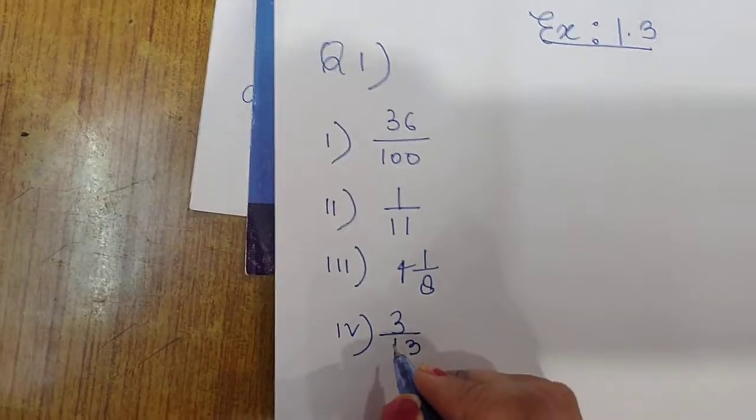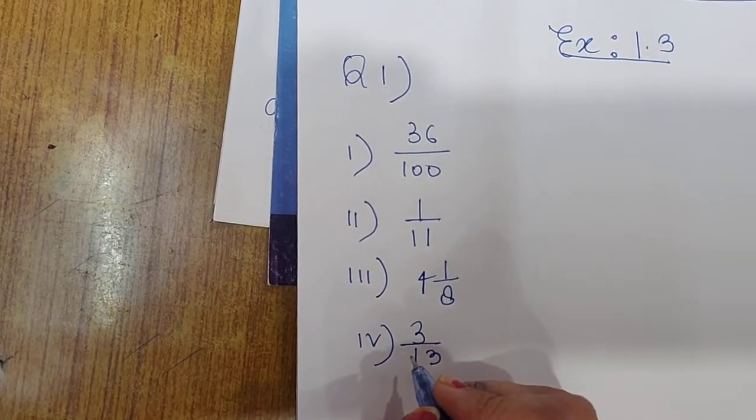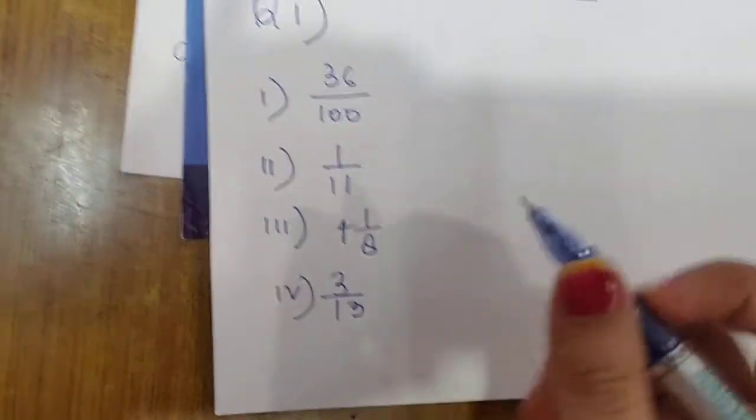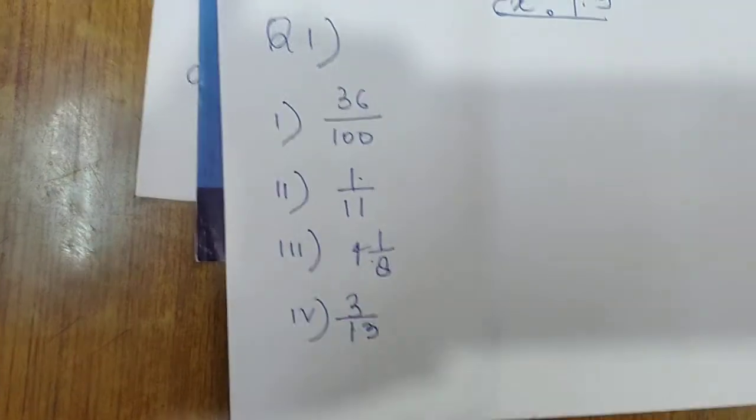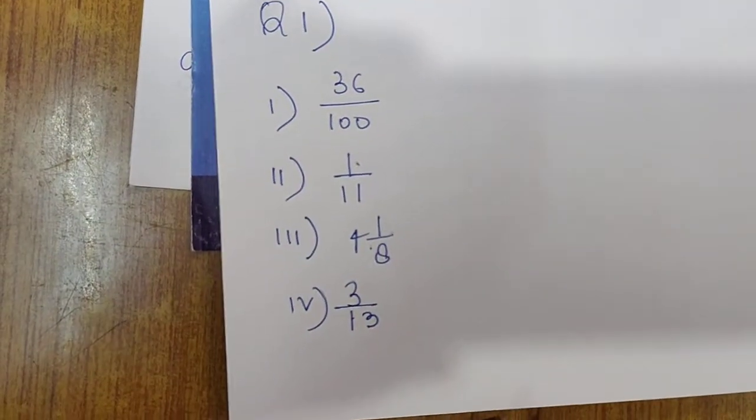They are asking you to say the kind of decimal expansion, because these numbers are already rational numbers, already in the form of fractions.